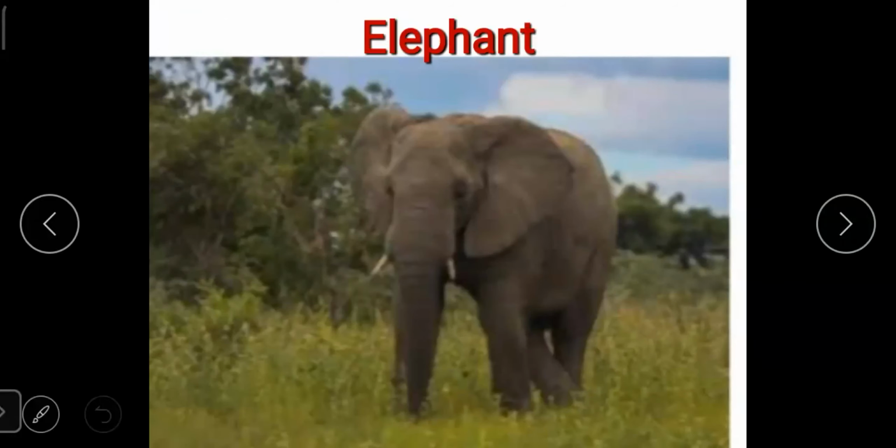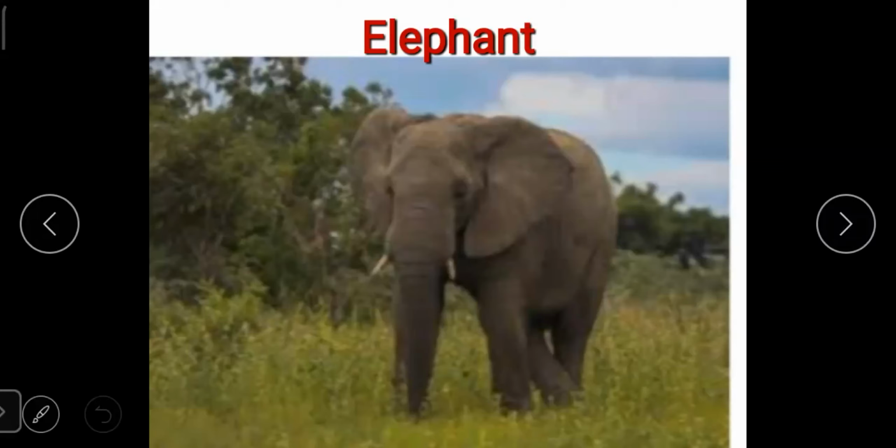The second animal is elephant. Some children may have taken a ride on an elephant, isn't it? Elephants are the world's largest land animal. They also have large ears, tusks made of ivory, and they have long trunk.